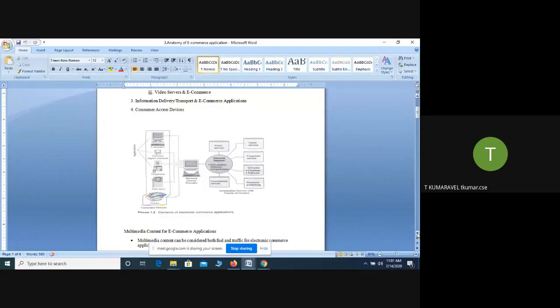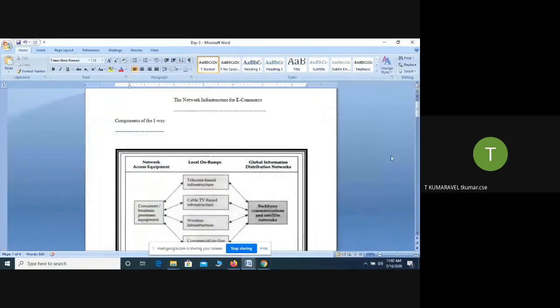And what is the need of the network service provider? We want to connect the end user and the organization. How do you do that? For that you need the internet. Who is going to provide the internet? The network service provider. In the real world, different network service providers are available, such as BSNL, Vodafone, Jio, Airtel. These are called network service providers.